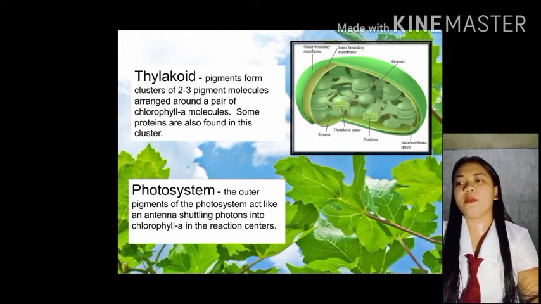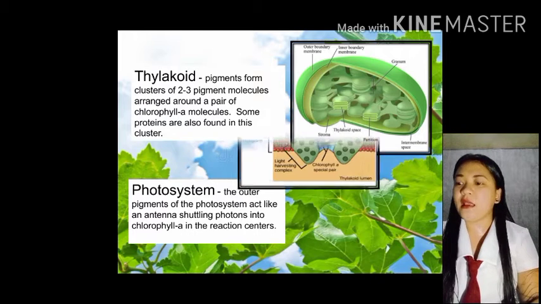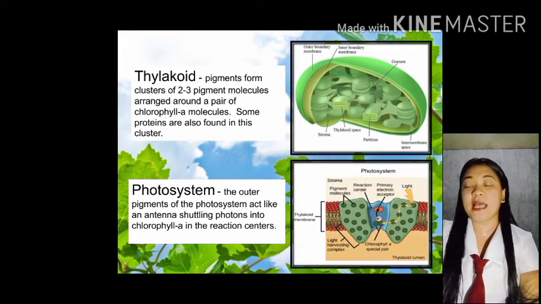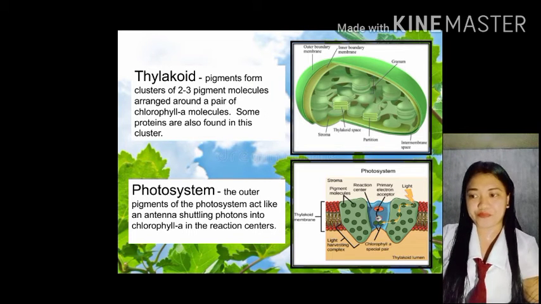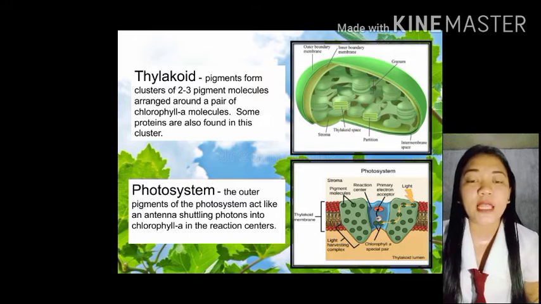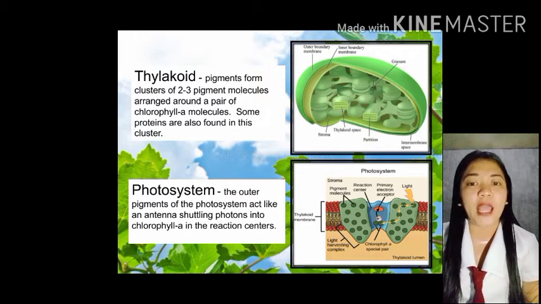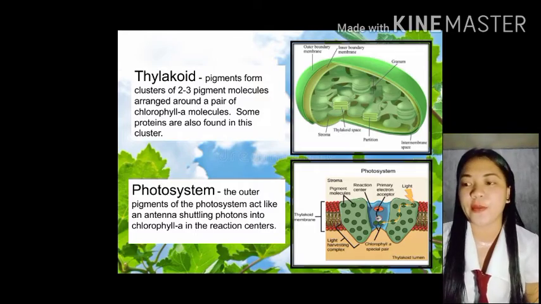Next po is photosystem. The outer pigments of the photosystem act like an antenna shuttling photons into chlorophyll in the reaction centers. Si photosystem naman po, siya yung outer pigments na parang antenna na nagko-control sa photons na nasa chlorophyll.